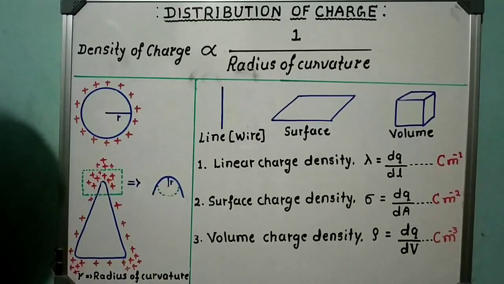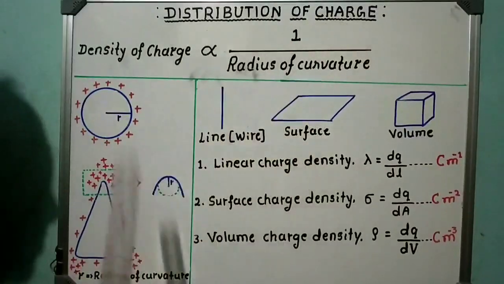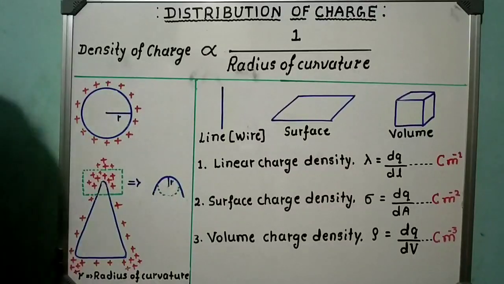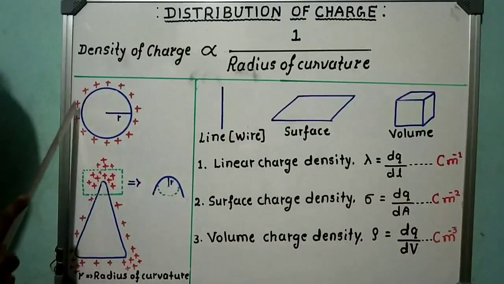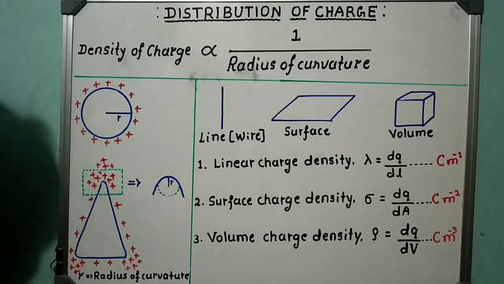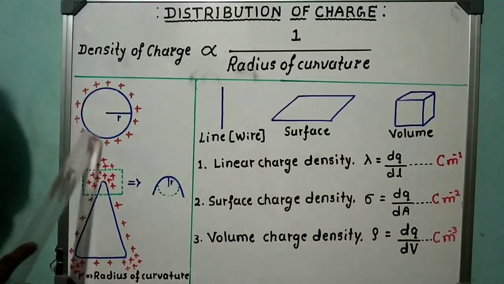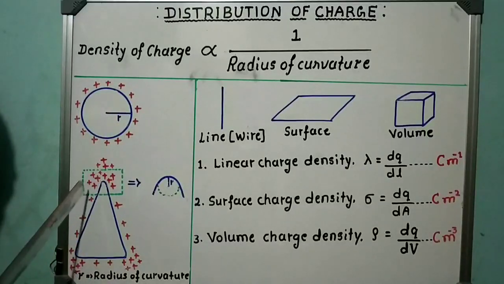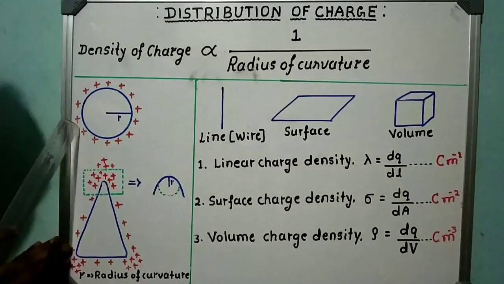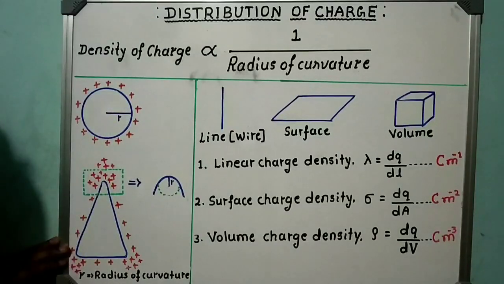My dear students, today I am going to teach you about distribution of electric charge. Whenever any body is charged, the charges distribute over the outer surface of the conductor. Here you are observing two figures. The first one is a spherical conductor, the second one is a conical shaped conductor. When the spherical conductor is charged, the charges distribute uniformly over its outer surface.